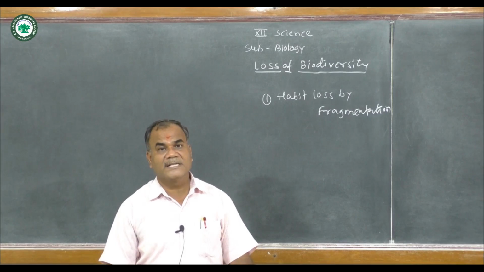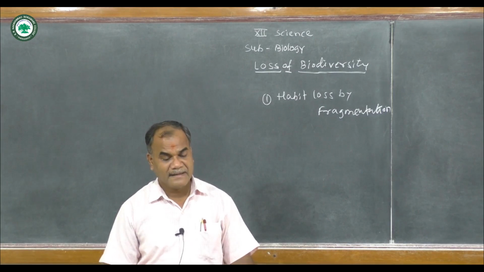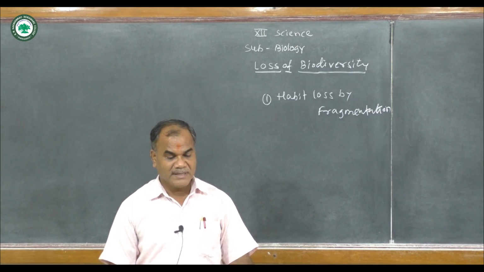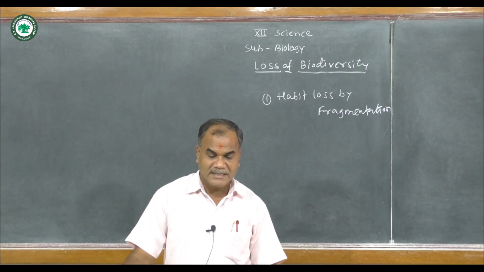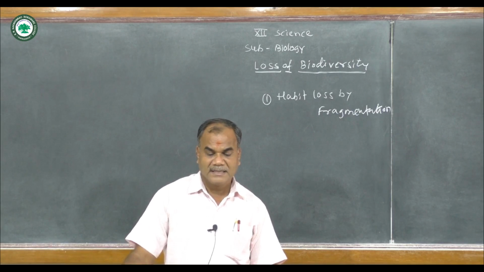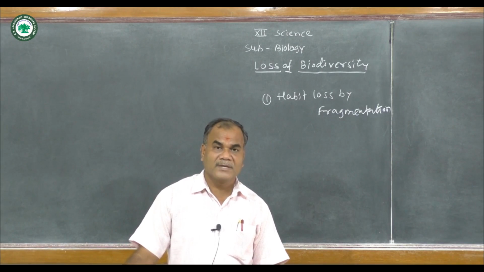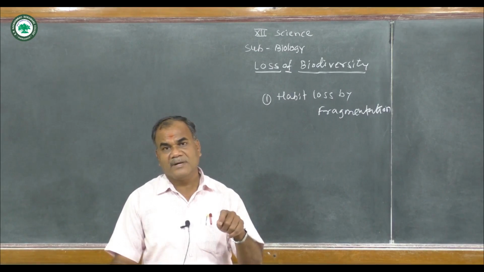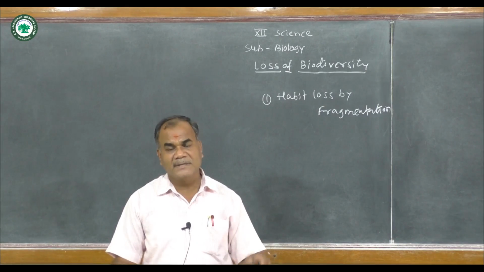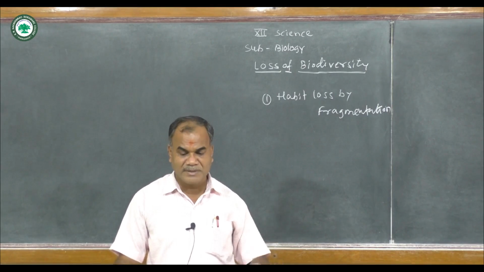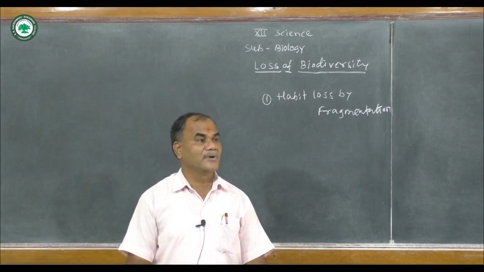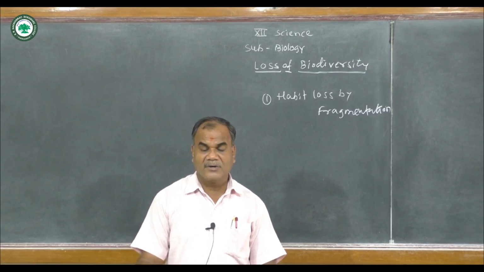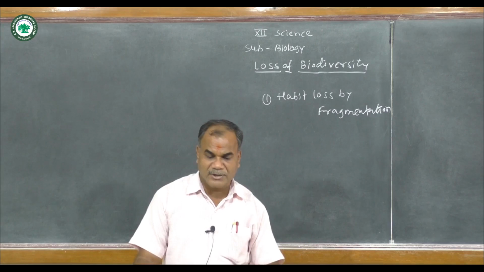Next is over exploitation. The basic difference between human beings and other animals is that humans have the tendency to accumulate beyond their needs. This has resulted in over exploitation. For the fulfillment of human needs, human beings kill other organisms. The best examples are the dodo, Steller's sea cow and passenger pigeon, which are now extinct due to over exploitation.